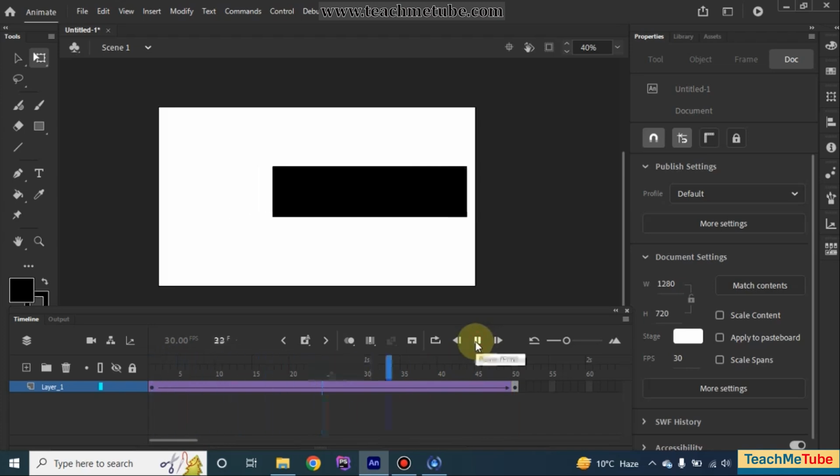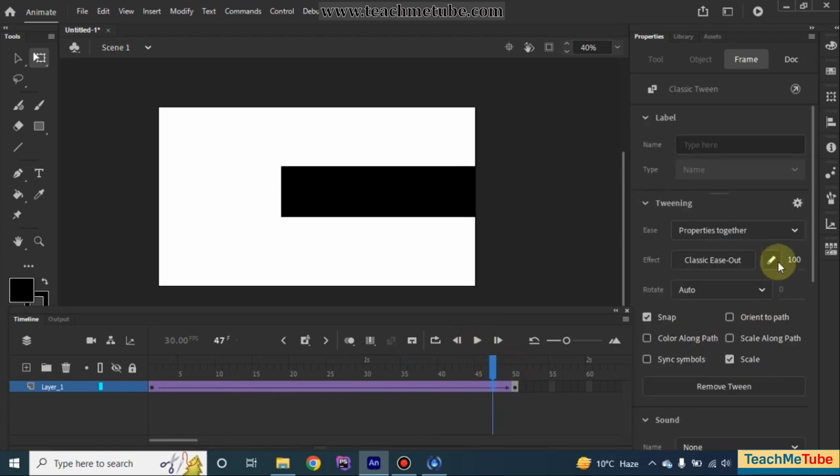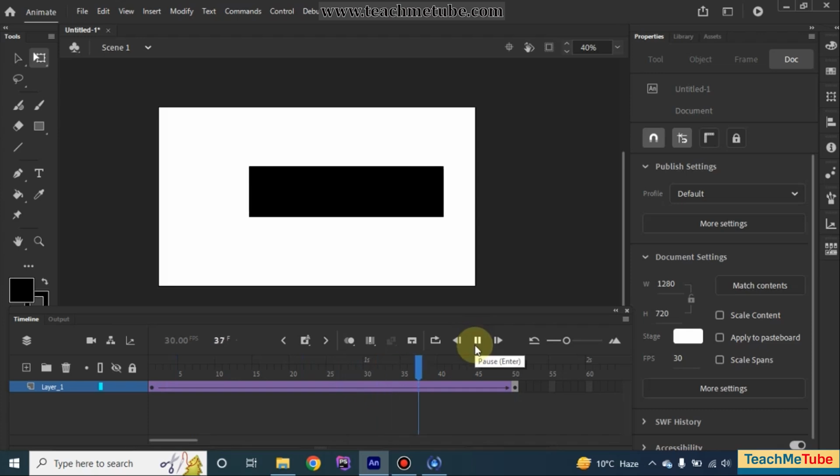You can see the difference. It basically creates some type of reality in the animations. This is known as easing out. Now if you ease in, you can see that there is a minus sign over here. It means that the animation will be slower from the start and fast at the end. You can see the major difference.